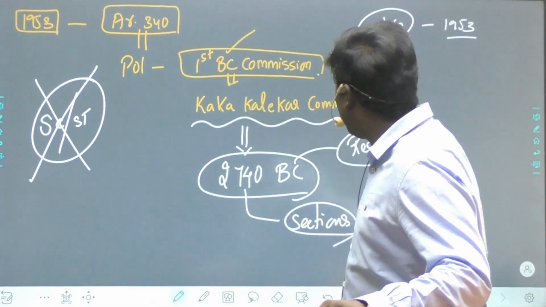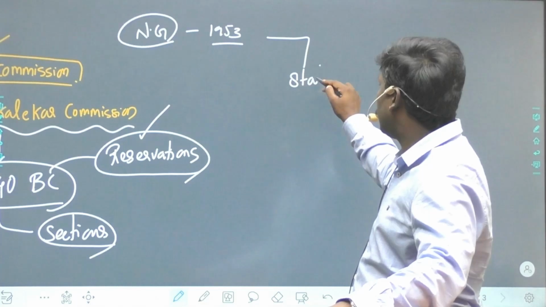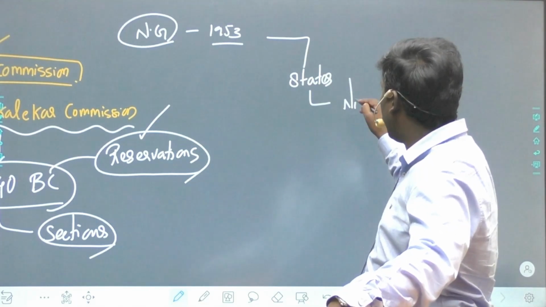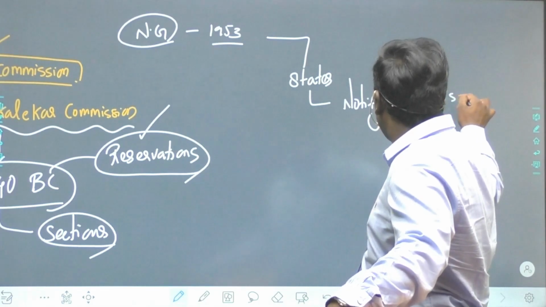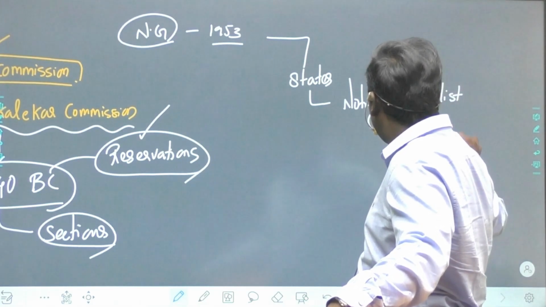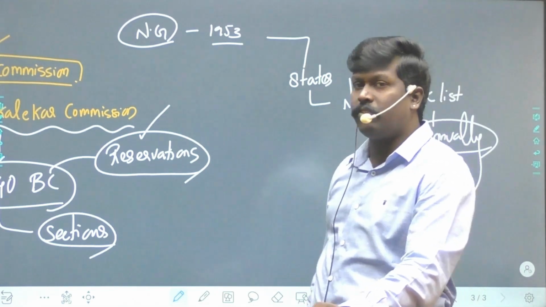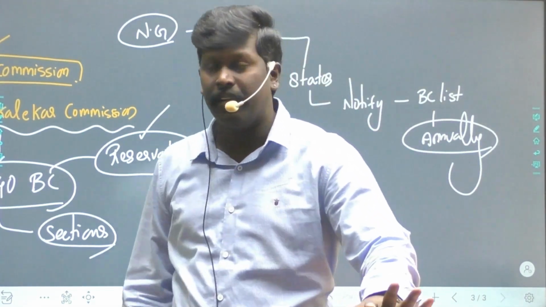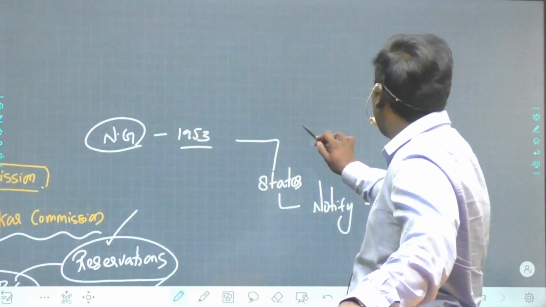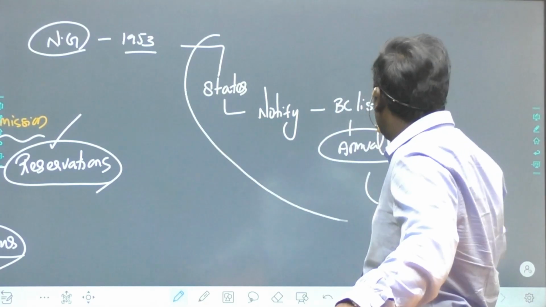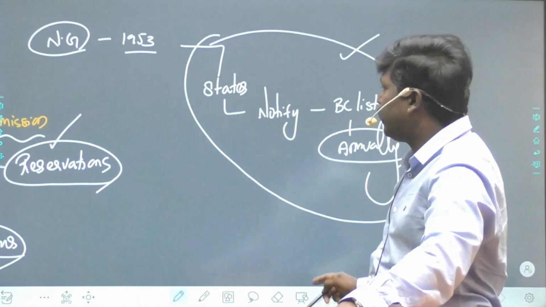But the Nehru government has asked all the states to notify a BC list every year, annually. So the government of India has asked the states to notify a BC list annually. This we will come back to again. This point is very important when we discuss this 105th Constitutional Amendment Act. The 105th Amendment Act is linked to this.